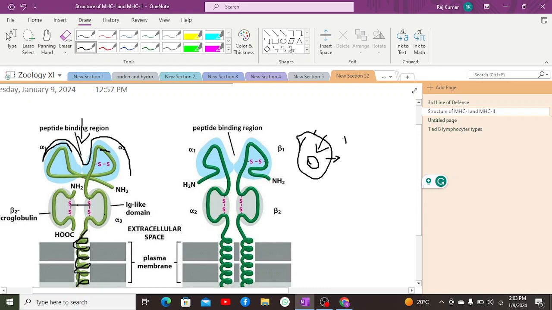Let's suppose interferon alpha is released in this condition, because there are three types of interferon: alpha, beta, and gamma.